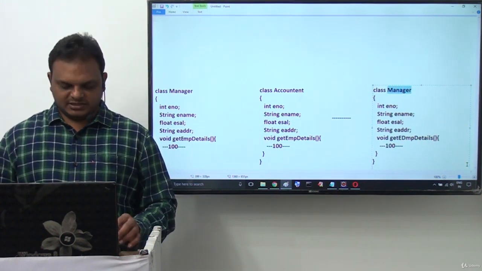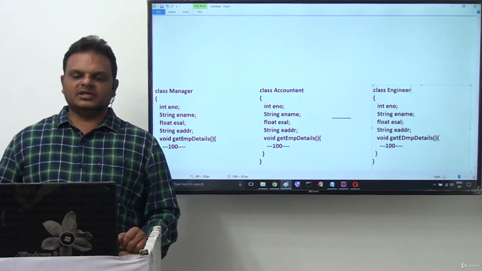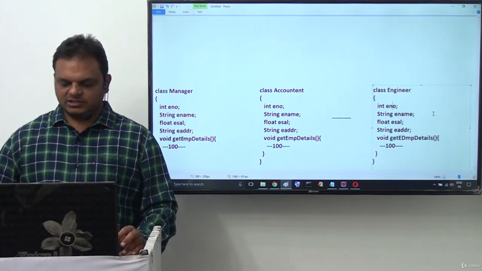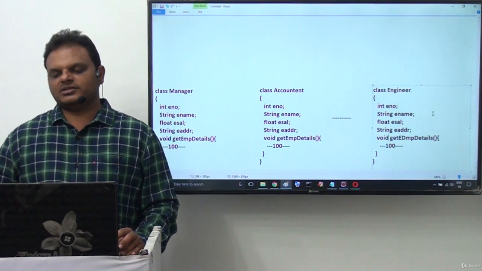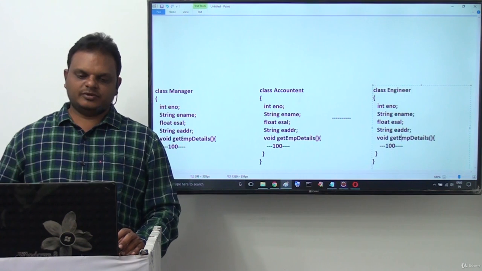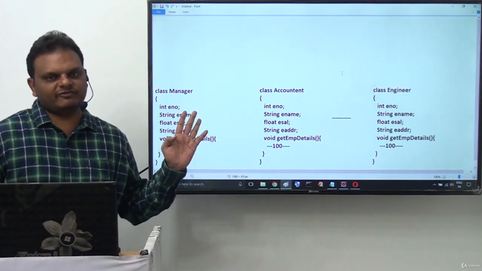Not like manager, this is engineer. Engineer is also one of the employee levels. Engineer is also having employee number, employee name, employee salary and employee address, and getEmpDetails method also exists directly. Right, sir. Now these are the 3 employee levels we have taken.